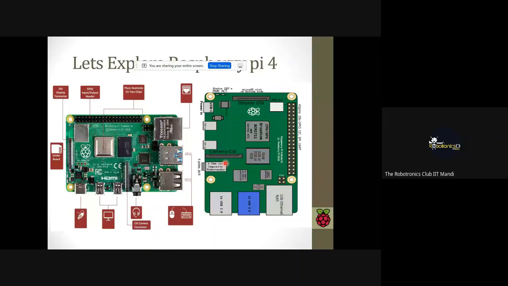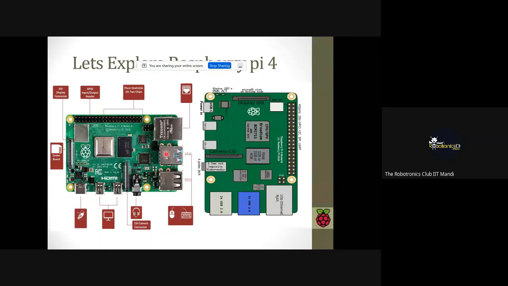Now let's explore the Raspberry Pi 4 board. This is the Ethernet port. Suppose you need to give internet to your Raspberry Pi board, then we need to connect the Ethernet cable from your router to this port, and your Raspberry Pi board will get the internet. You can connect your mouse, keyboard, or any external devices that work on USB communications. Then we can connect from here.